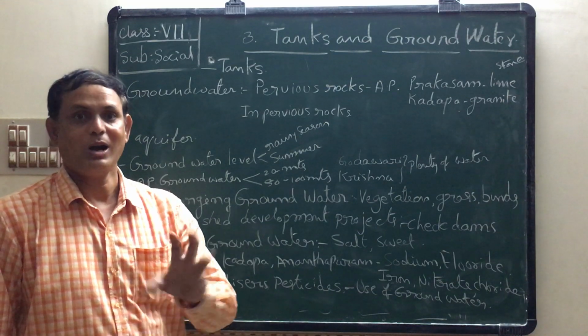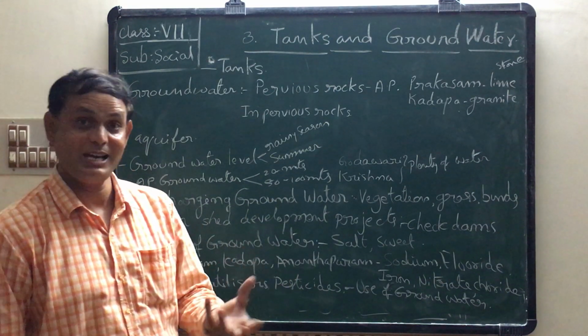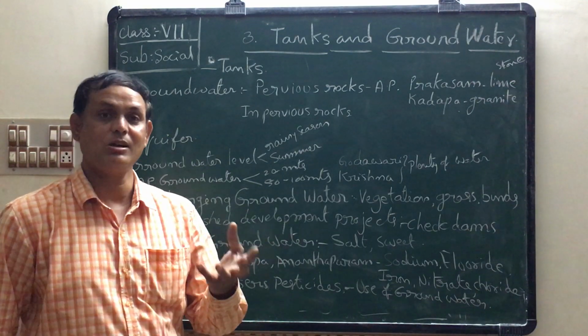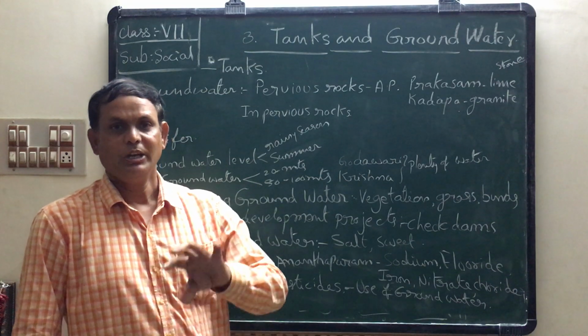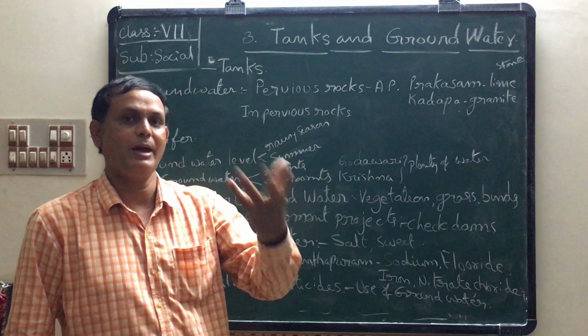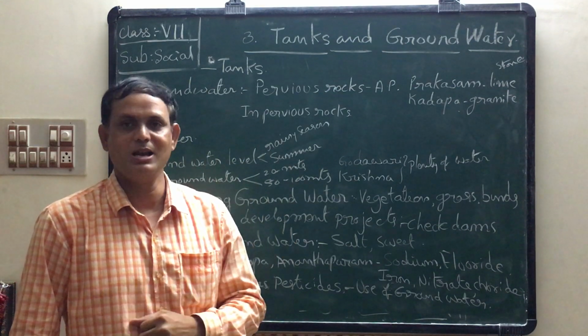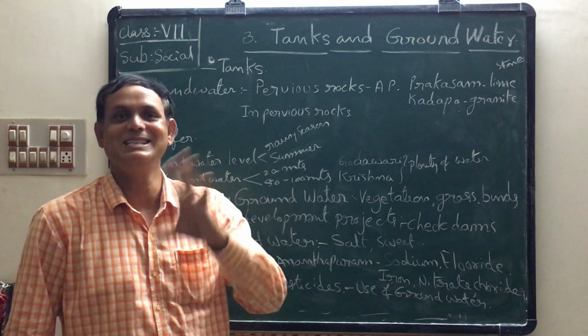That is why water is always polluted. Next one, excessive use of fertilizers and chemicals. This is also one of the causes of water pollution. If man or animals take polluted water, they will be affected by many diseases.